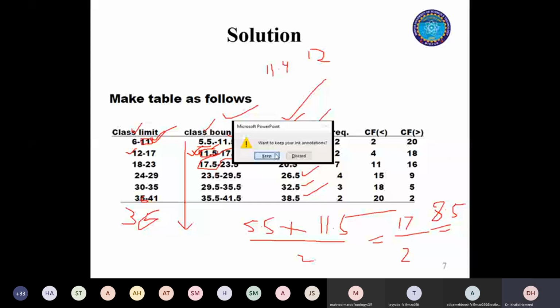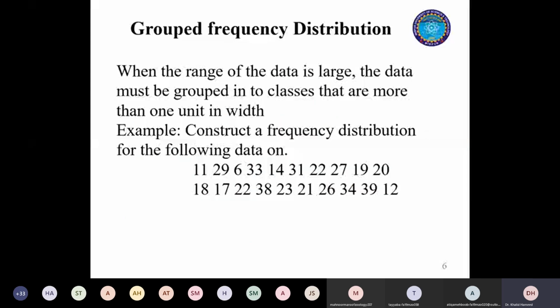And then in the next step, you just need to look for the frequency in every class. And that frequency could be calculated through the tally method as well. So when you look at between 6 to 11, just look in this data set. So it's 11, 1, and then 2. Other than these two observations, one observation is this one and the second one is this. So these two observations in your entire data set are going to fall in the first class, and that relates to the frequency of the first class.